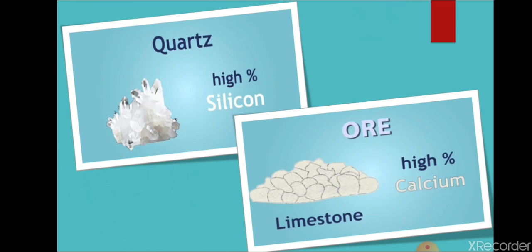Now, if we talk about quartz, quartz is also an ore that contains silicon in large amount. So we can extract silicon from quartz stone. Quartz is the ore and silicon is the mineral that we get from that ore. If we talk about limestone, it is also known as a rock mineral. It is not metal, it is not non-metal, it is basically a rock mineral. Limestone contains calcium in a good percentage. So basically these are the examples of ores and their minerals.